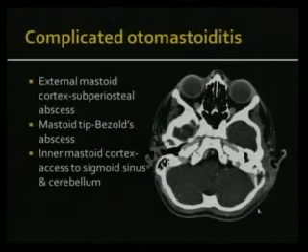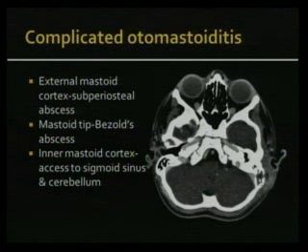So the infection can then spread along various paths. If you have destruction of the external mastoid cortex, then the infection can spread out and give rise to a subperiosteal abscess. So this is an example where there is destruction of the external cortex, the infection spreads out, you have a subperiosteal abscess, and there are surrounding cellulitic changes in the scalp, and you can also see the pinna is displaced anteriorly.